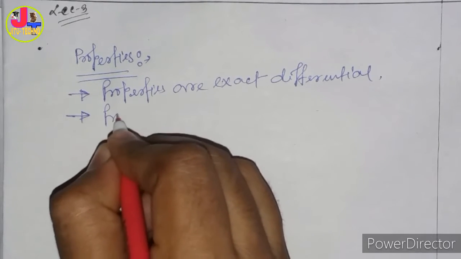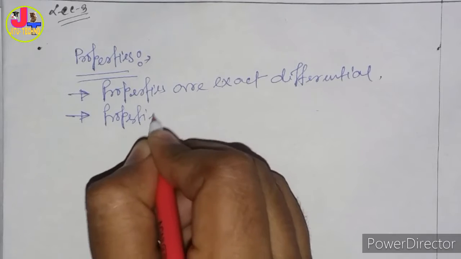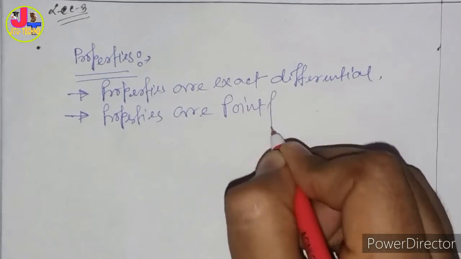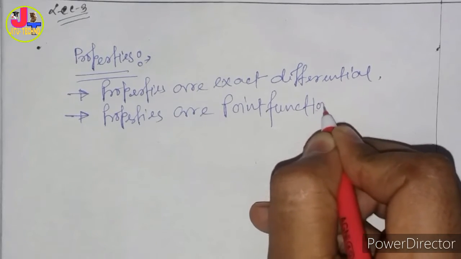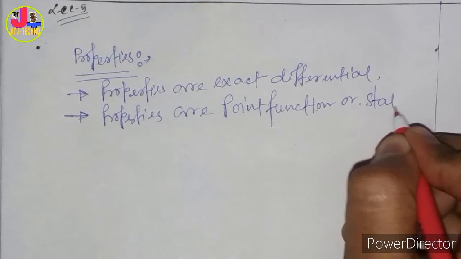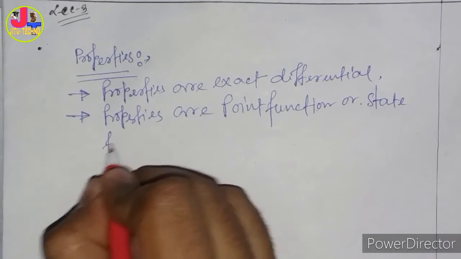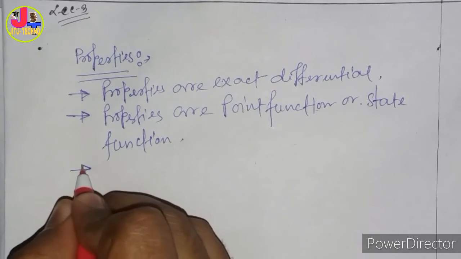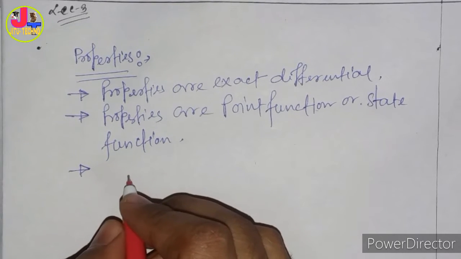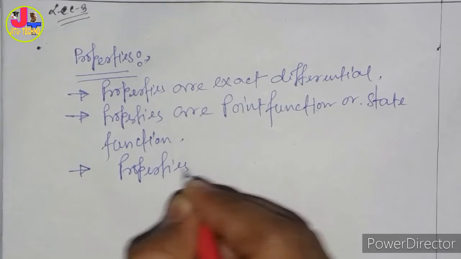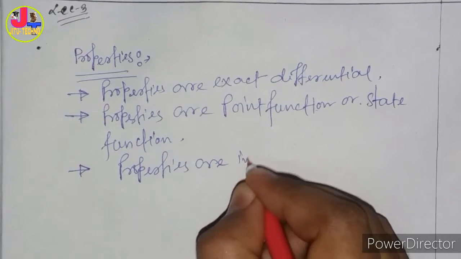Keep in mind, properties are point functions or state functions. Third, we can write properties are independent of path.